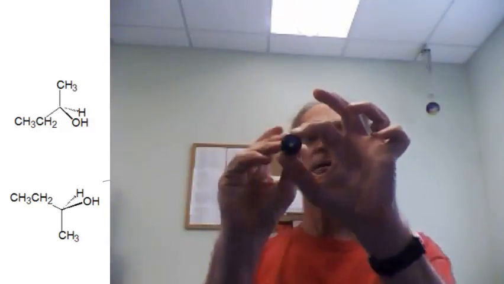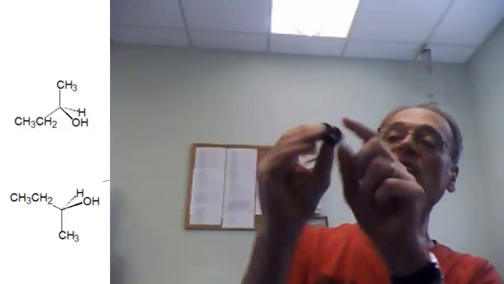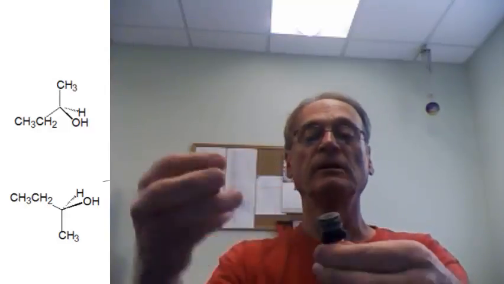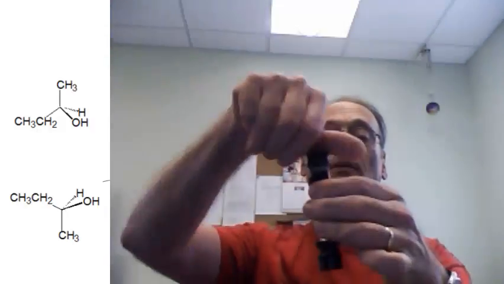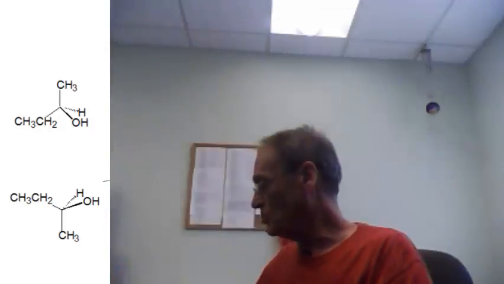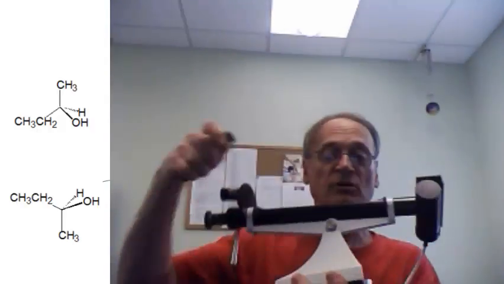Notice that it's got windows on both ends, so light is going to pass through the sample and then go out the other side. And we can take the cap off and put our sample into the tube, put the cap back on again, and now we have the tube. What we're going to do then is put that tube into a machine called a polarimeter.